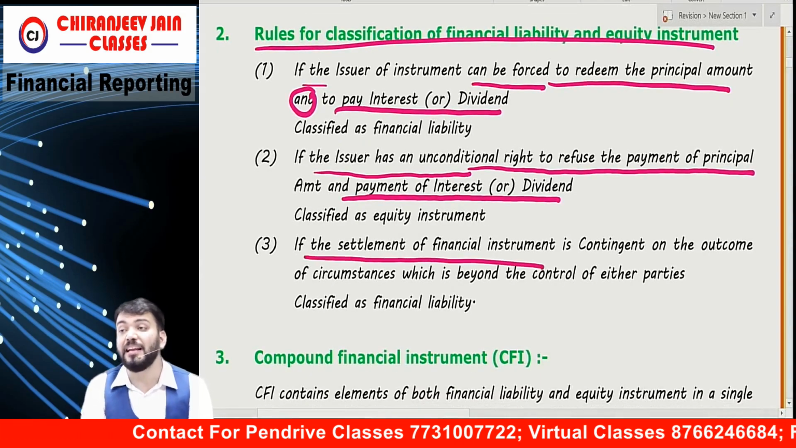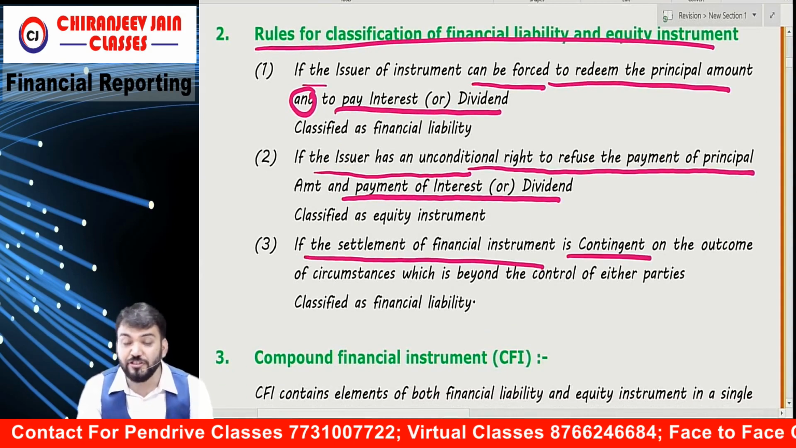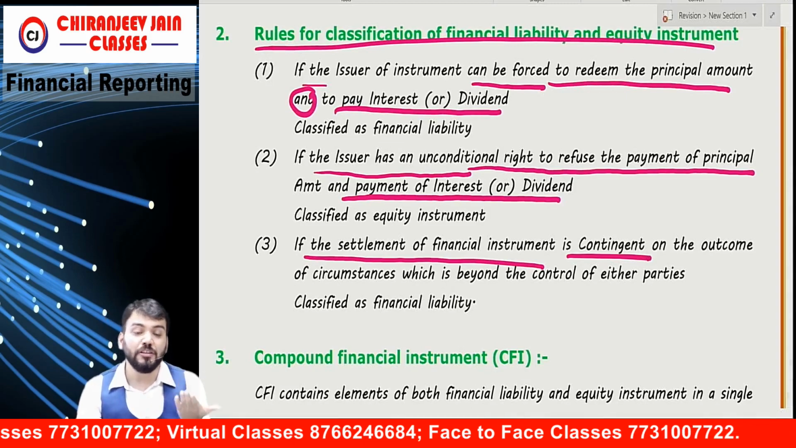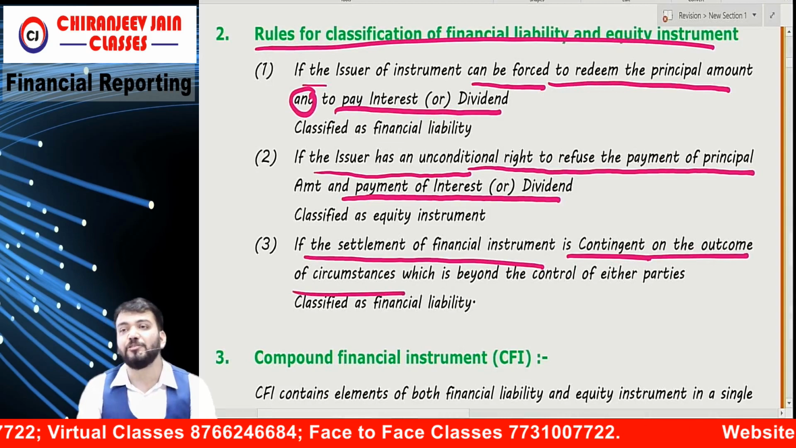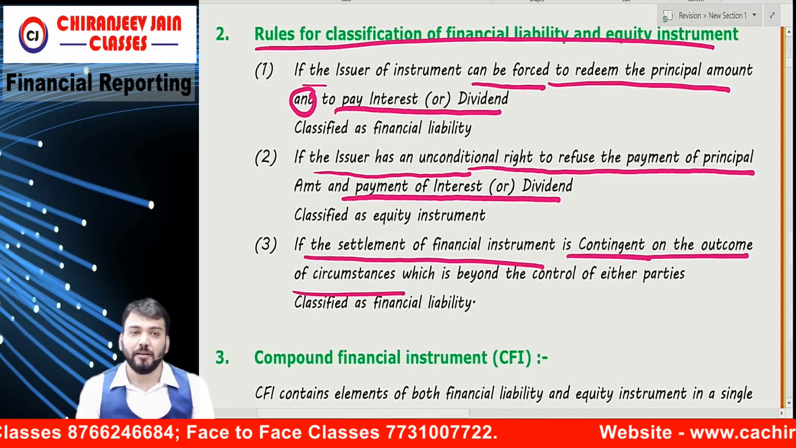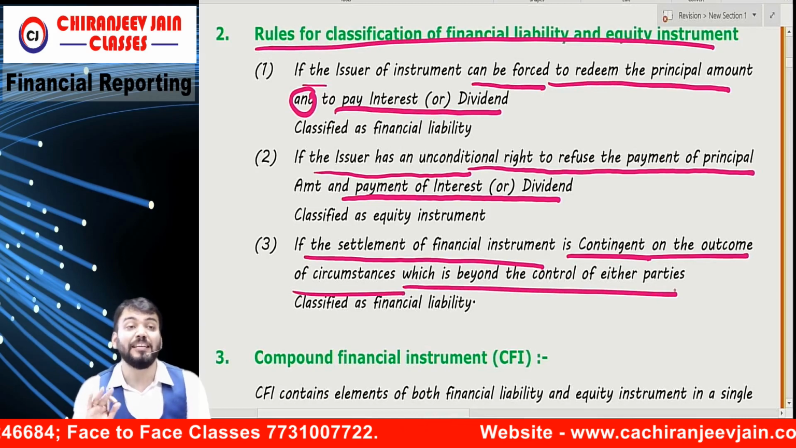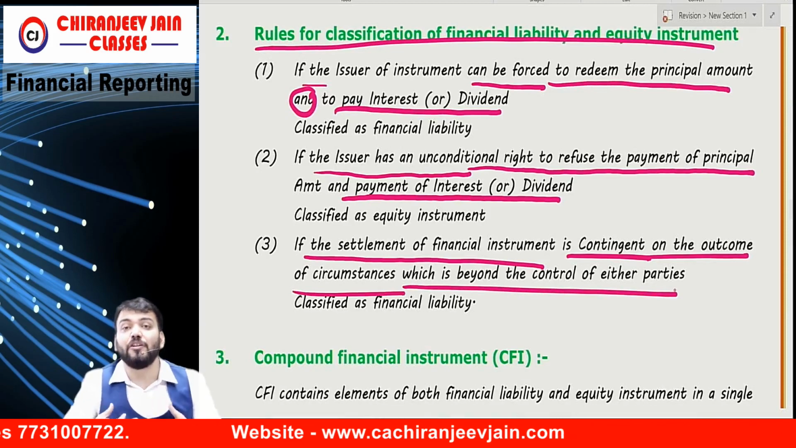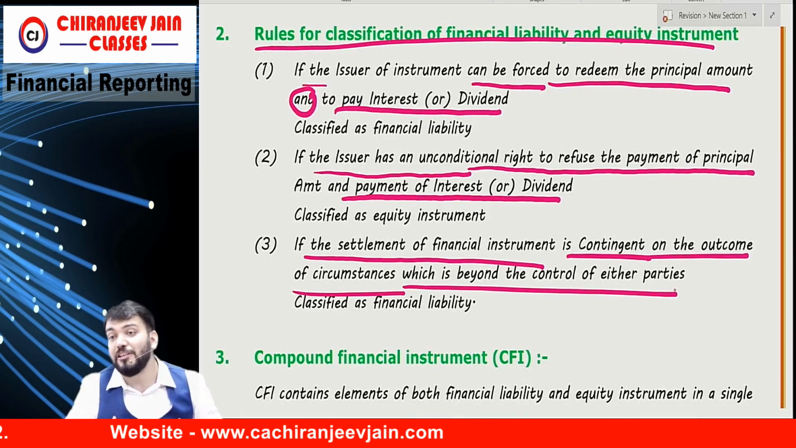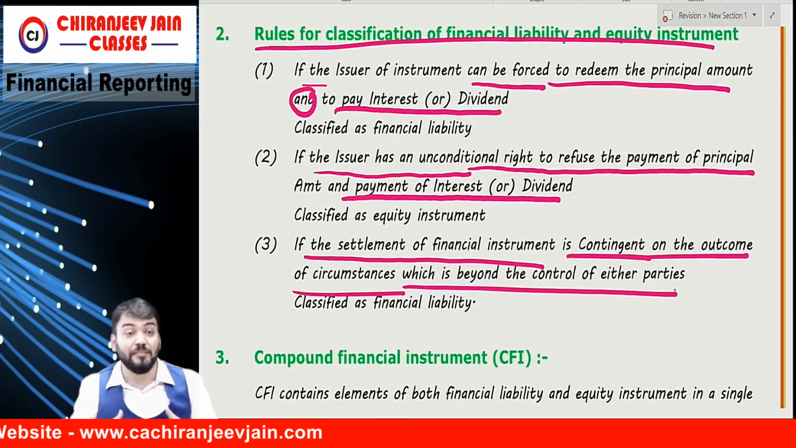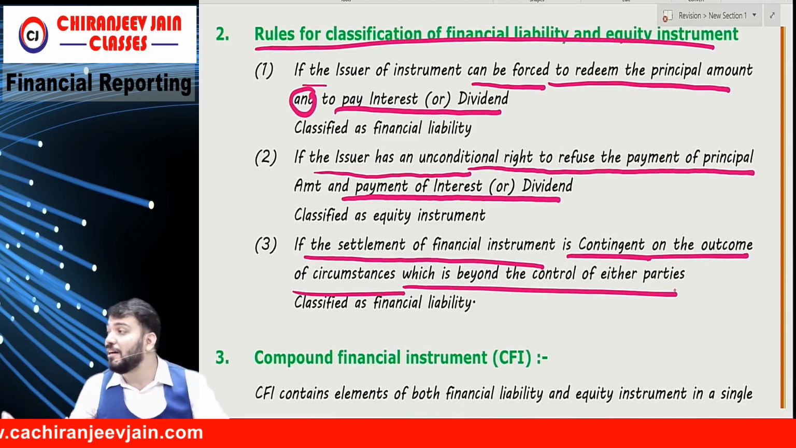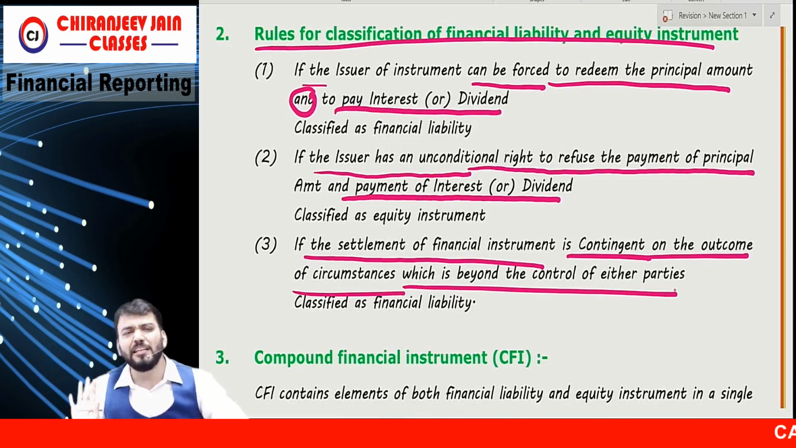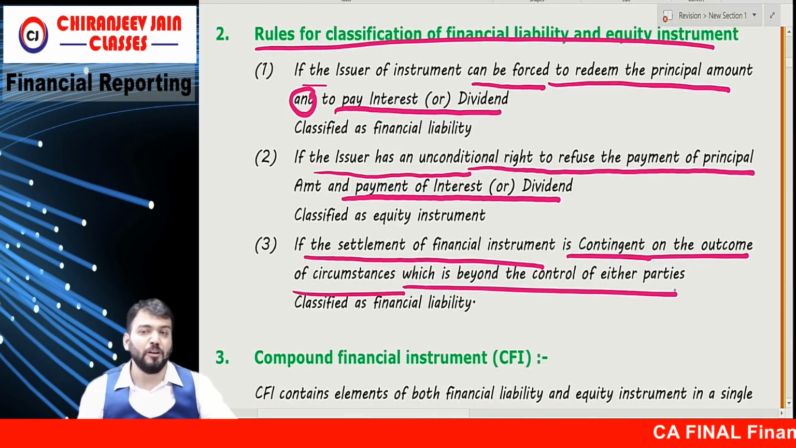If the settlement of any financial instrument is contingent on the outcome of circumstances which is beyond the control of either party. So if it is contingent, contingent means right now we don't know whether we need to pay or we are not supposed to pay. Are you getting? Right now we don't know. It is contingent on the outcome of circumstances which is beyond the control of either party, then it will be classified as financial liability. It will not be equity instrument.